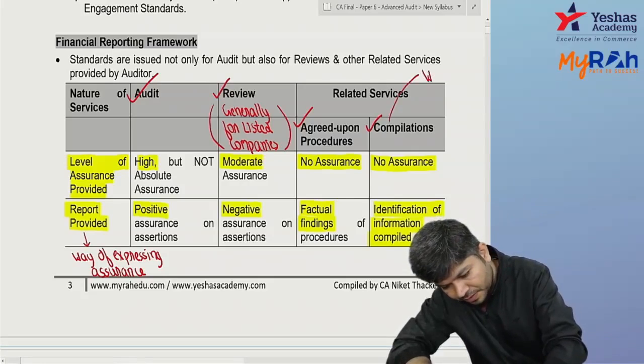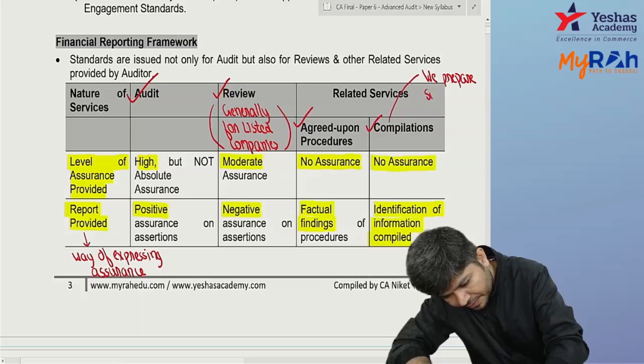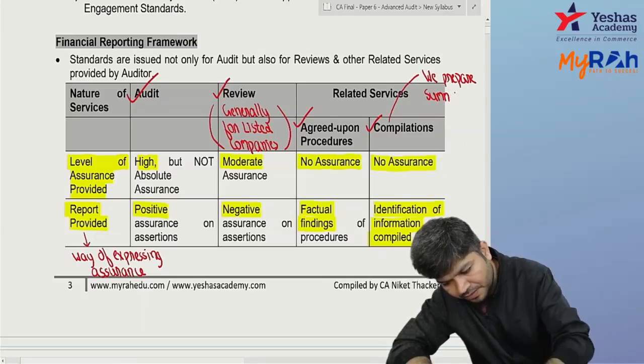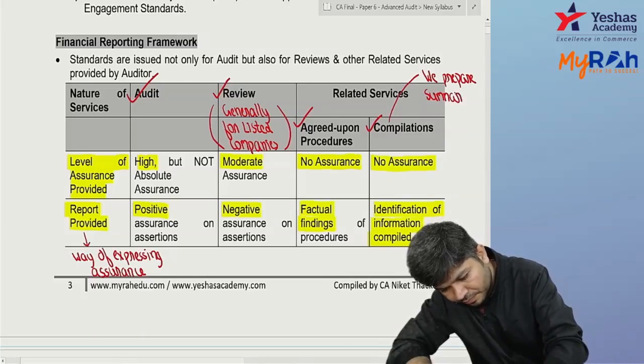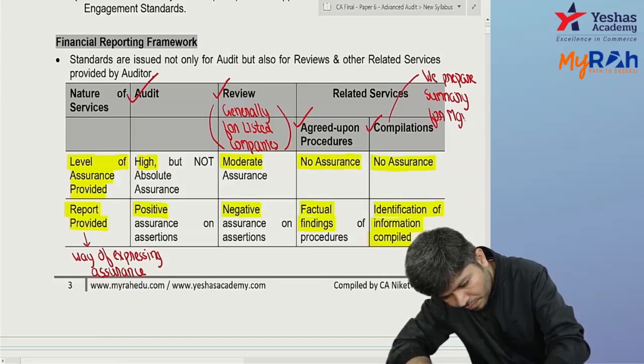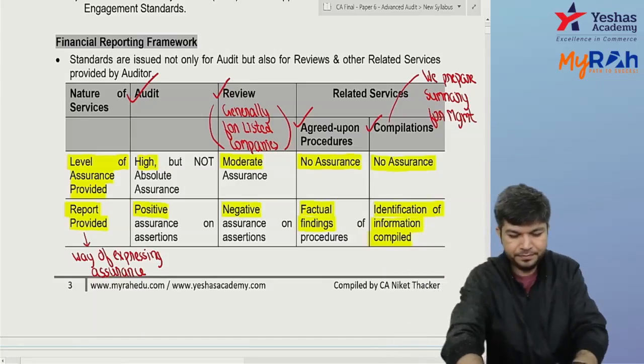Right over here, we prepare summary for management. Clear?